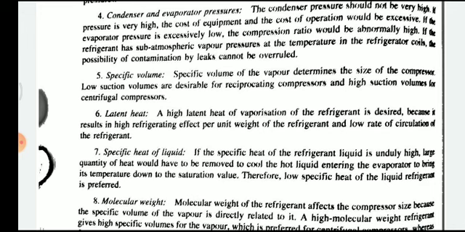Then the fifth one is specific volume. Specific volume of the vapor determines the size of the compressor. Low suction volumes are desirable for reciprocating compressors and high suction volumes for centrifugal compressors.